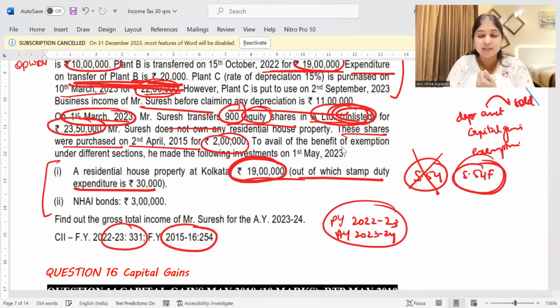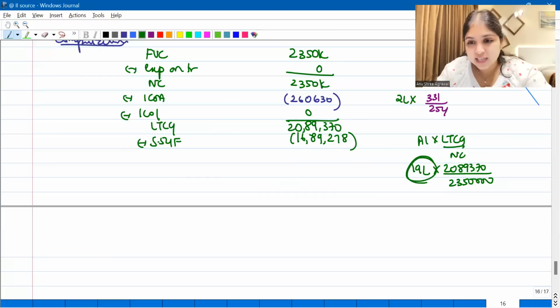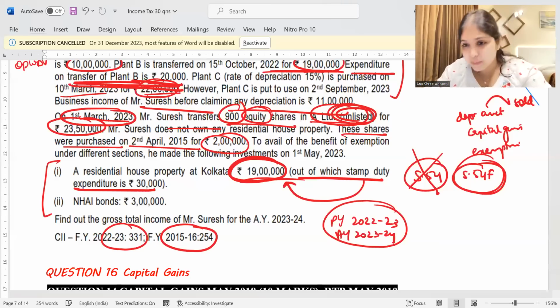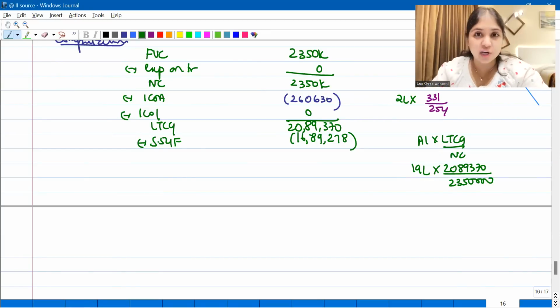See, you know, right, in Chapter VI-A, 80C, whatever stamp duty you have paid, even that you get a deduction under 80C. If you're claiming it over here itself, in 54F itself, if you're considering stamp duty, can you take stamp duty again under 80C? You can't take it again over there. Okay, so you can't take it in two places. I've already considered stamp duty in the 54F exemption. This 19 lakh includes stamp duty, and I'm still taking 19 lakhs. So in that case, that same stamp duty you cannot again take as a deduction under 80C.